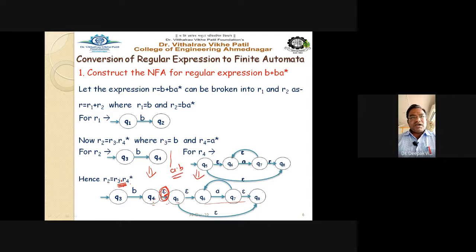Now R2 is clear here. We have drawn up to R2. Now we have to draw for R1 plus R2. Now, plus means what? What is the significance of plus?